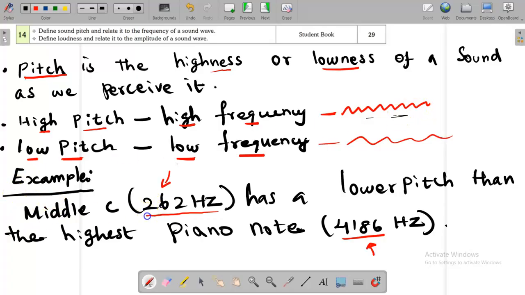Now if you see the middle C, the frequency value is 262. For the piano, the frequency is 4186. So the middle C has lower frequency, low pitch. The piano has high frequency, high pitch. So pitch is related to the frequency.